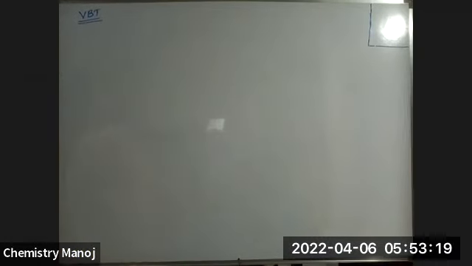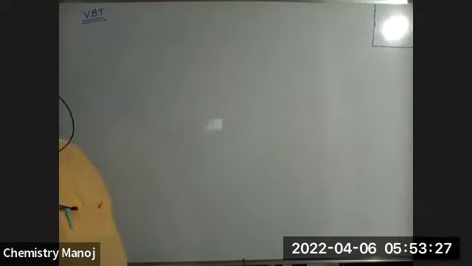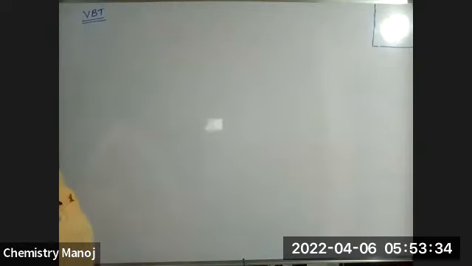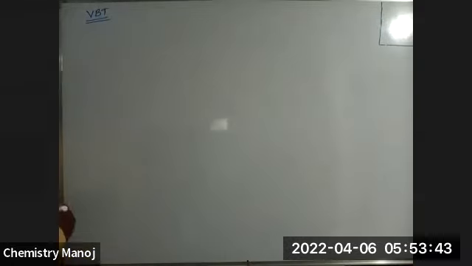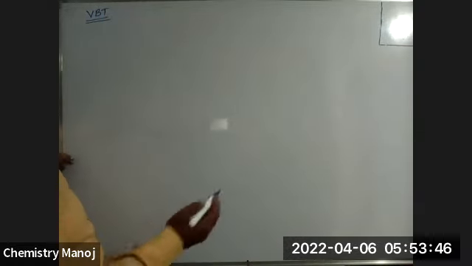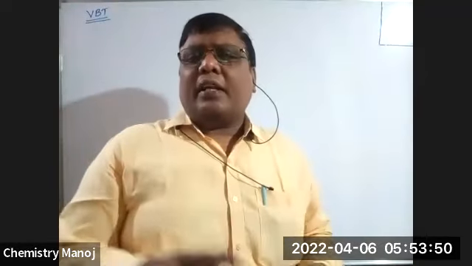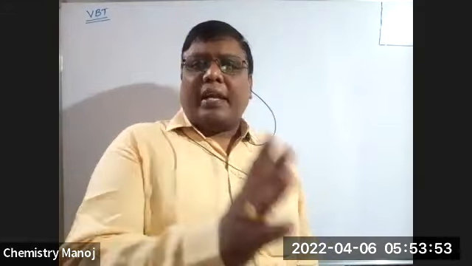Valence bond theory, VBT. See here, hybridization you can identify. How is that? I'm taking an example, my dear. Here, we can classify the ligands in the complex as strong ligands and weak ligands.